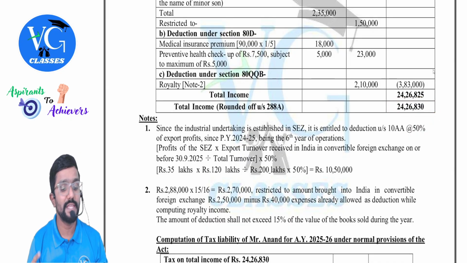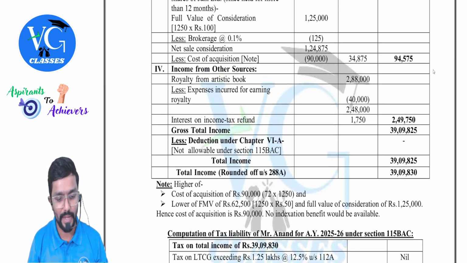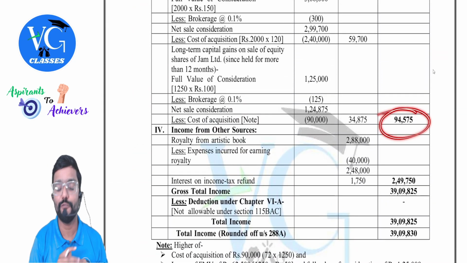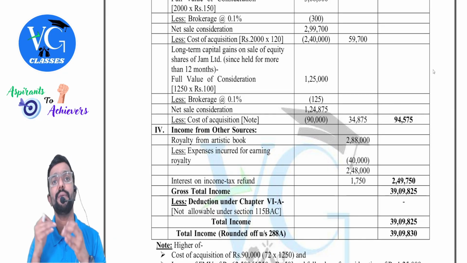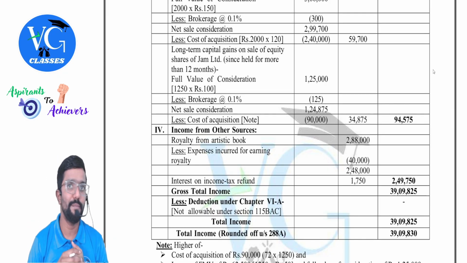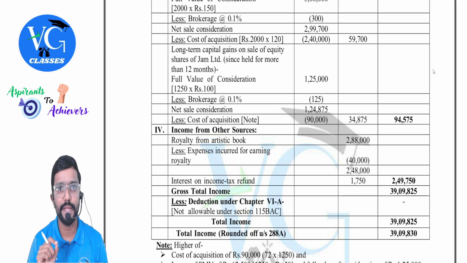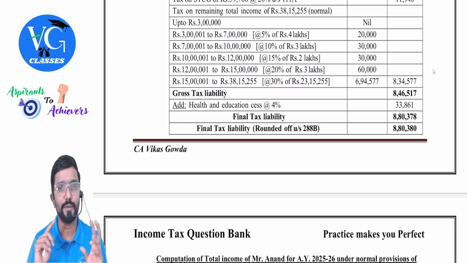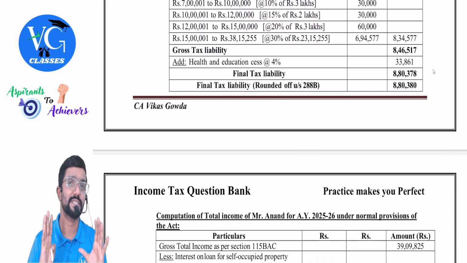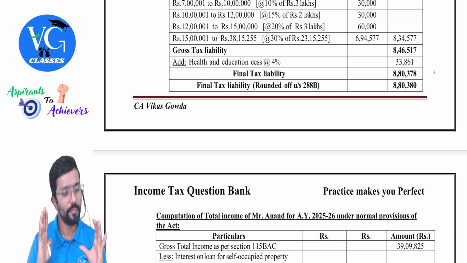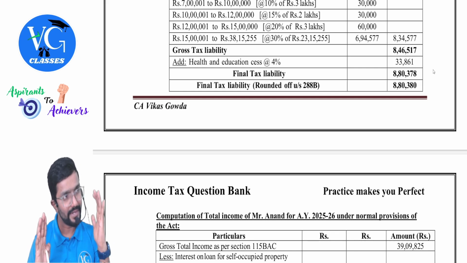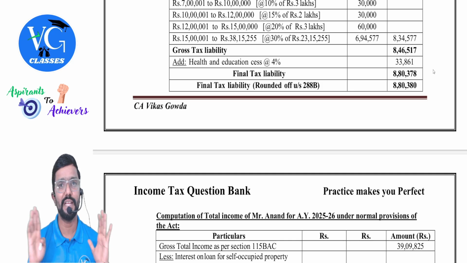24,26,830. In that, how much is special income, sir? Capital gains income, 94,575. Deduct. Remaining is normal income. Hope you are getting it. Clear? Yes. Especially when you are doing under both, you may take wrong figures, guys. Please be careful. Maybe pause for a second, think, and then do it. Don't do it in a hurry.